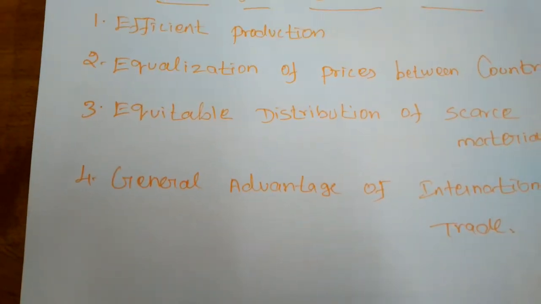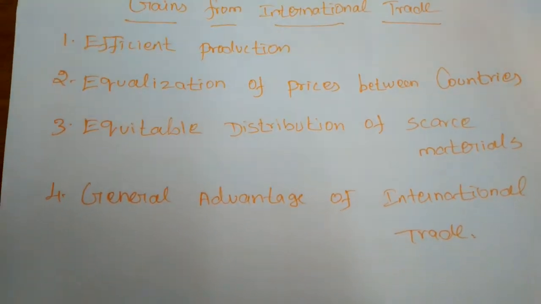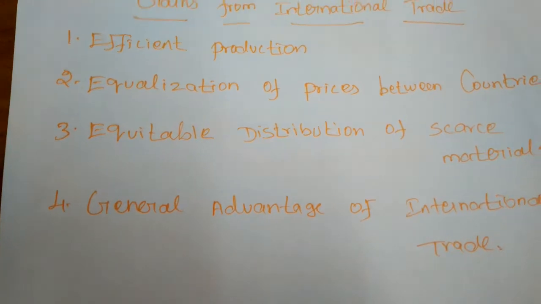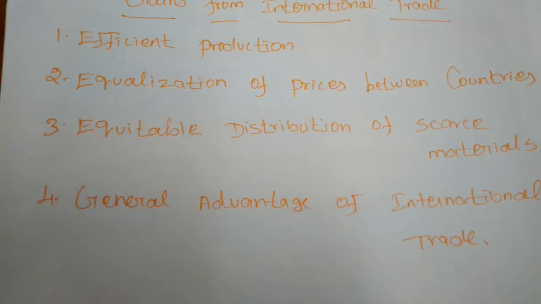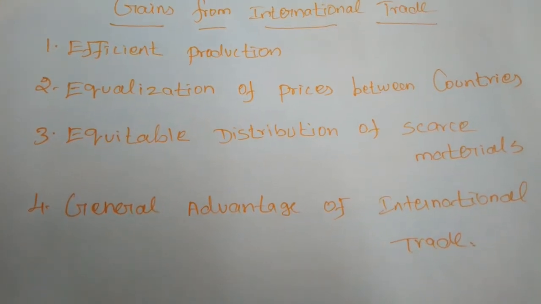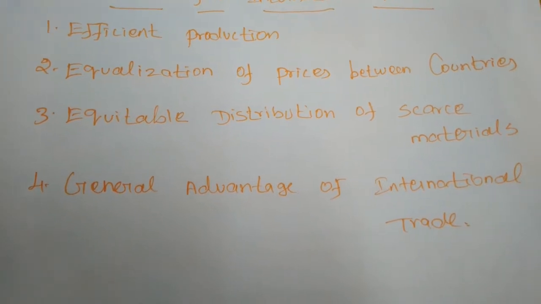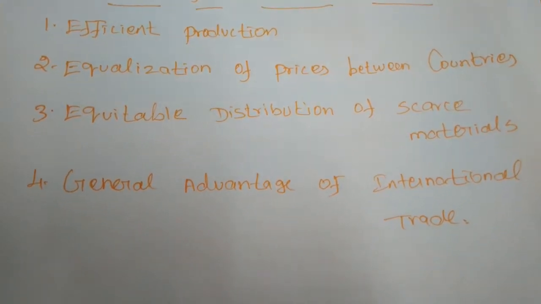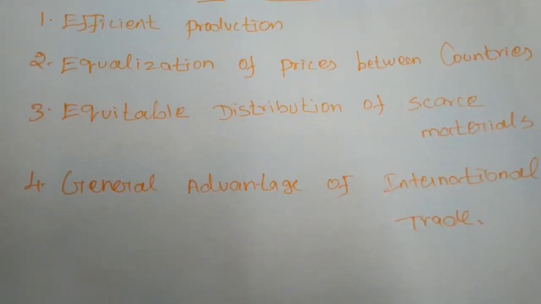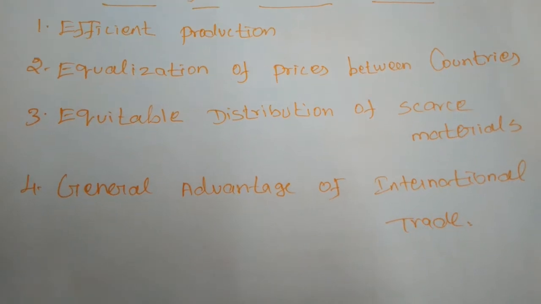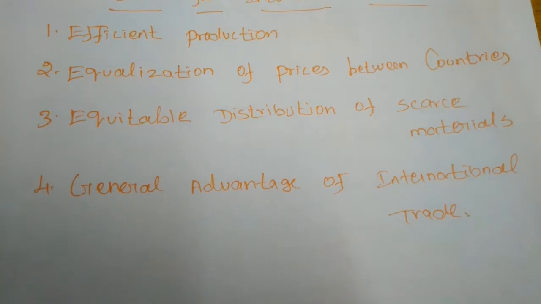Next, perfection of skills in production. If a nation focuses on producing a particular line of product, it will gain perfection of skills in its production. Next, improvement in the techniques of production. Techniques will also be improved when they focus on a particular line of product. Next, increased production. Production will also be increased for the purpose of exporting to other nations.